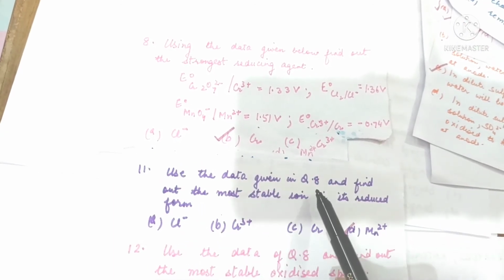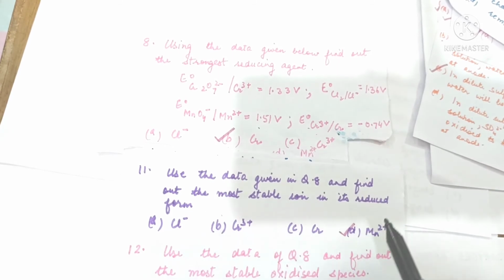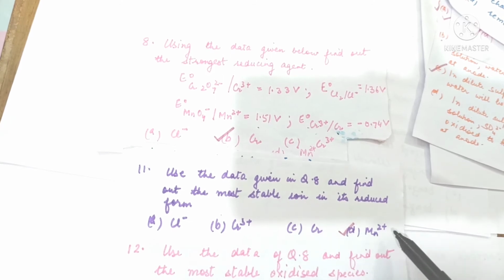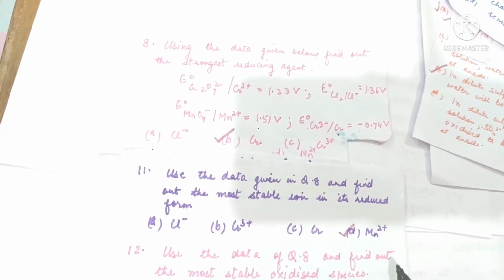Use the data given in question 8 again and find out the most stable ion in its reduced form. So Mn2 positive will be the most stable ion in its reduced form. It will have a lesser tendency to gain electrons as compared to these. Use the data of question 8 and find out the most stable oxidized species.